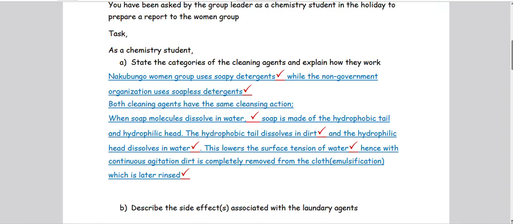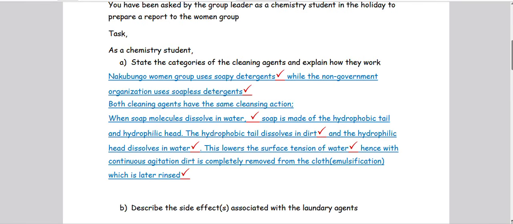Okay, so how was that supposed to be answered? Number one, the women group uses soapy detergents. Why are we saying that? From chemistry, soapy detergents form scum when they are used in hard water.